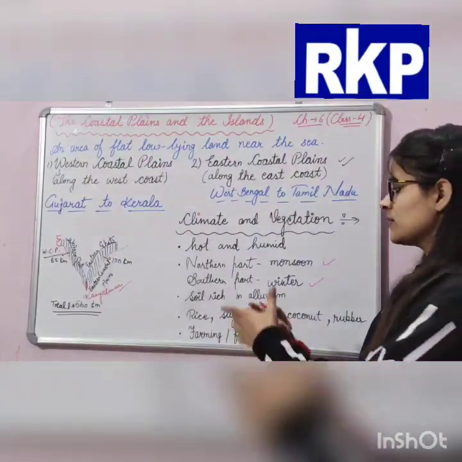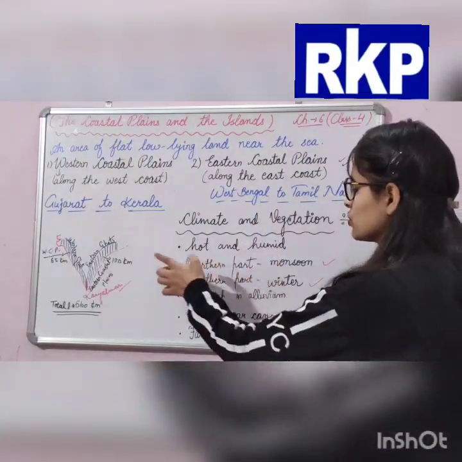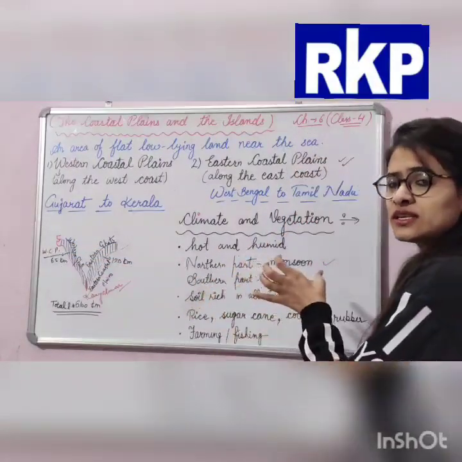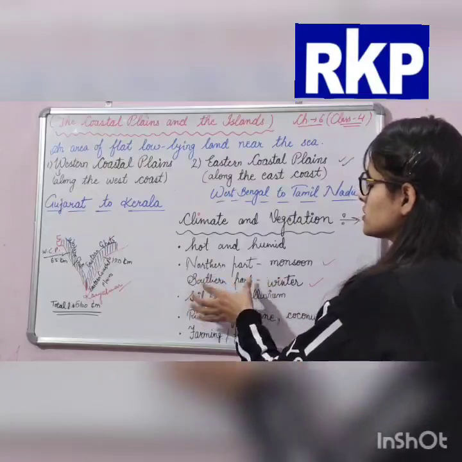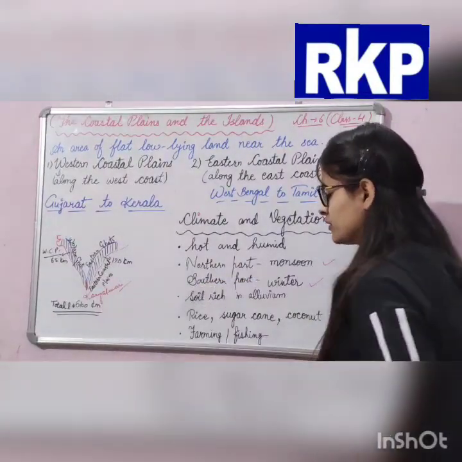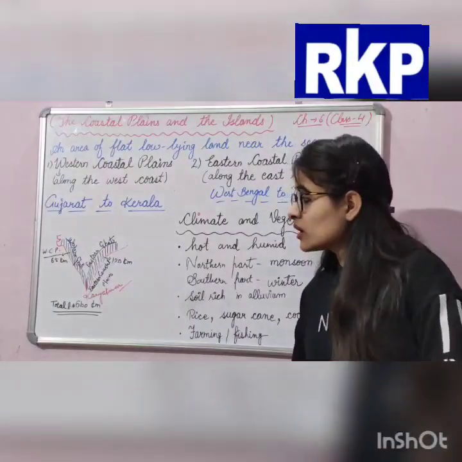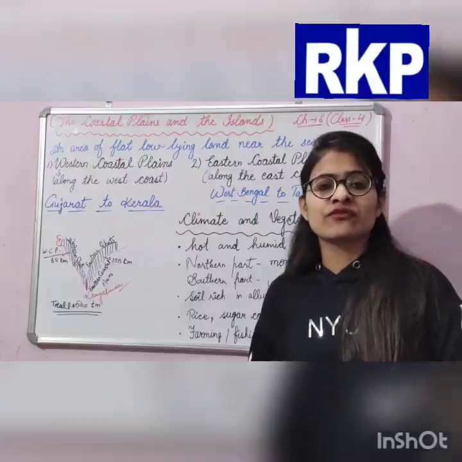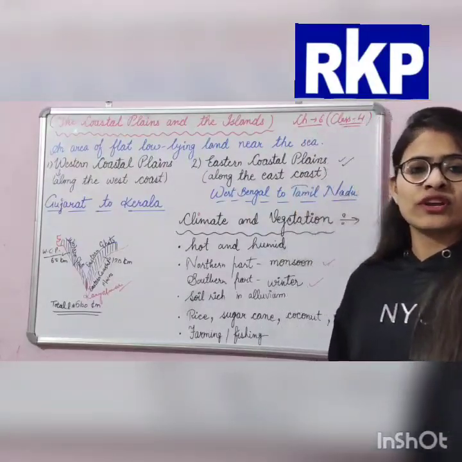So the north part of the eastern coastal plains receives heavy rainfall in the monsoon season, whereas the southern part receives heavy rainfall in winter. So this part has a lot of rainfall.